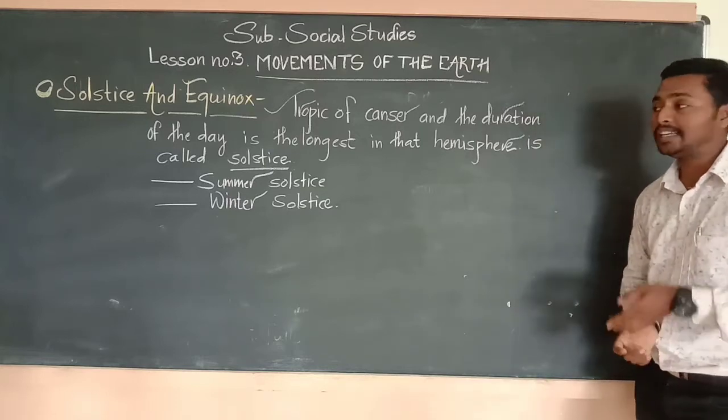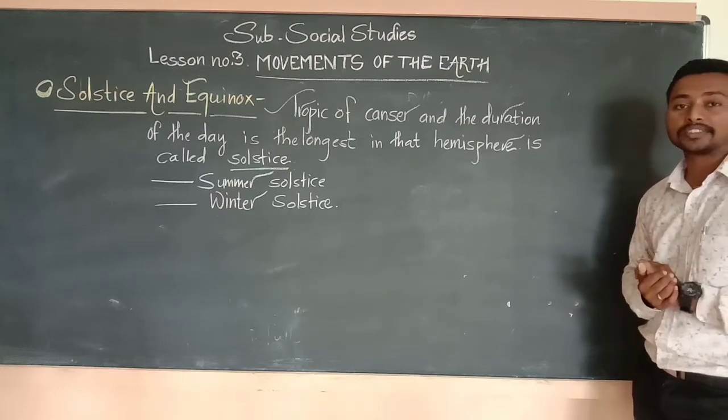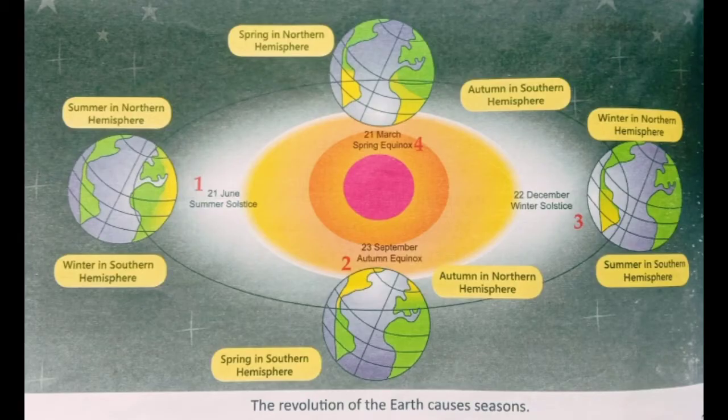So observe the structure of solstice and equinox. The day on which the sun shines vertically overhead the Tropic of Cancer or the Tropic of Capricorn, and the duration of the day is the longest in that hemisphere, is called the solstice. Let us understand the summer solstice and the winter solstice with the help of the diagram given on the next page. Look at point 1 in this diagram. You would notice that the northern hemisphere is tilted towards the sun.